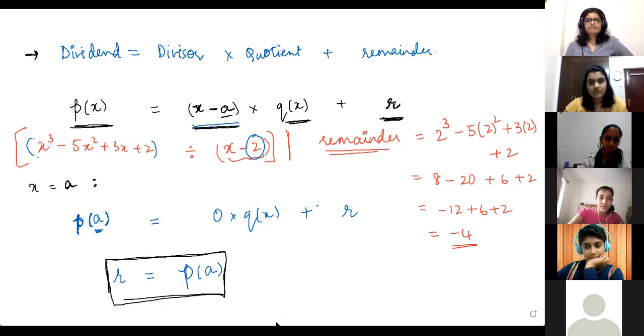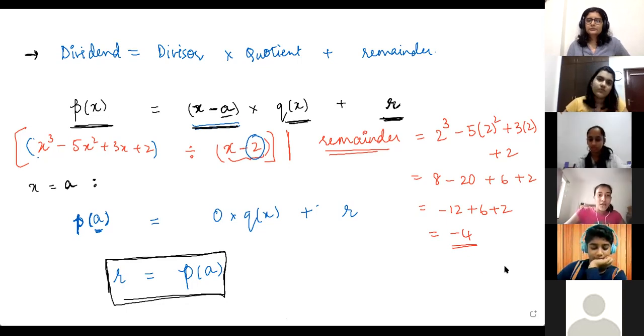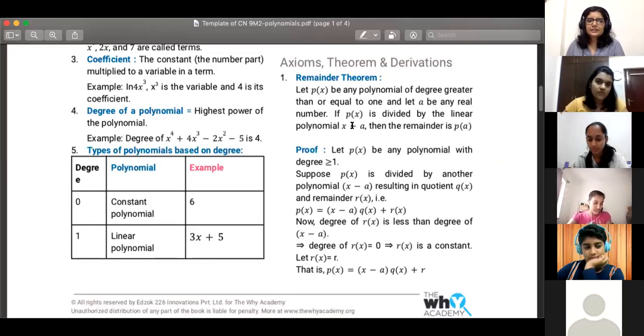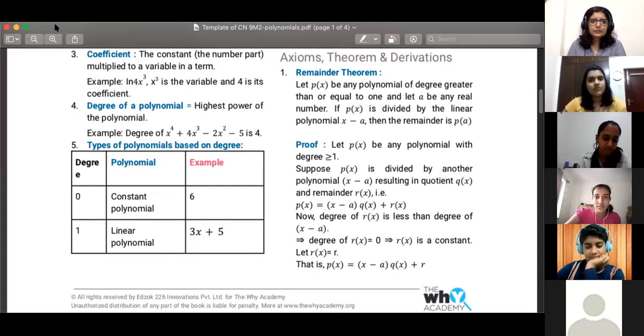Done? Ma'am, my answer is -4. Correct. Ma'am, so this means that when we solve this equation and divide it by x minus 2, we'll get the answer as -4. Not the answer, your remainder. When you do that long division, whatever is remaining, you'll get it as -4. Okay, ma'am. So you can see here, the statement of the remainder theorem is: